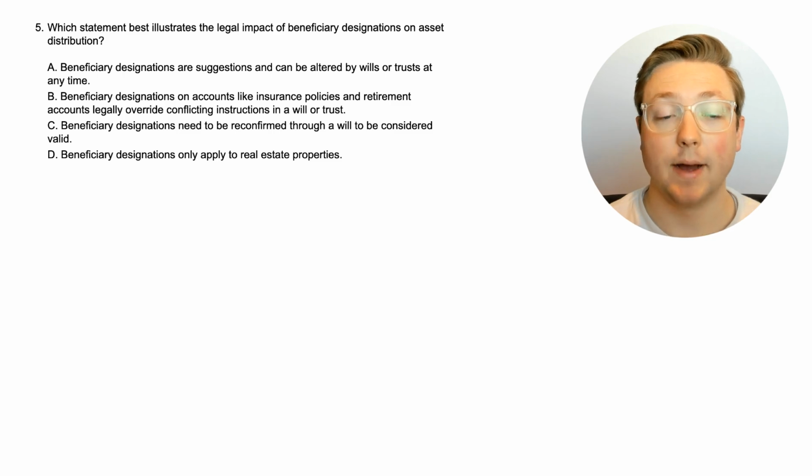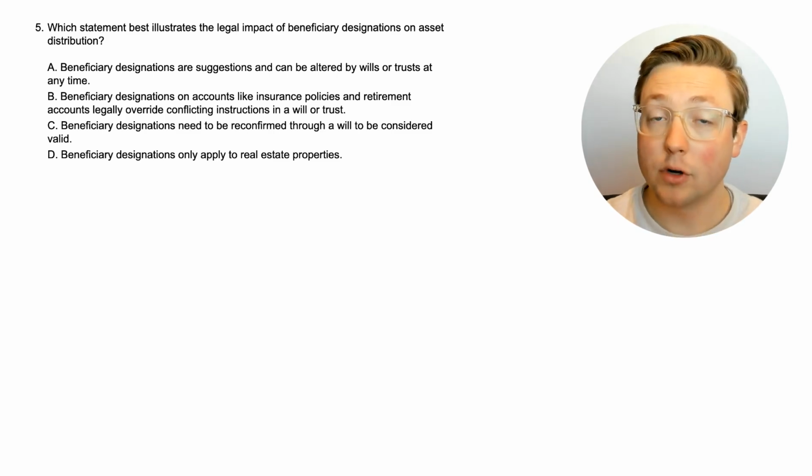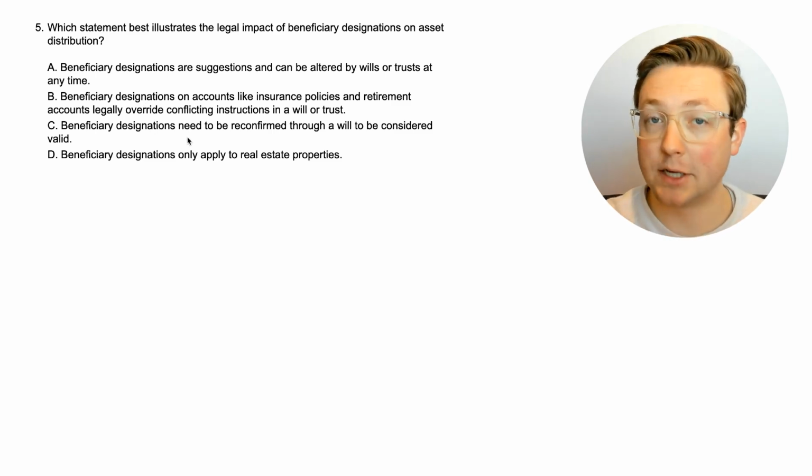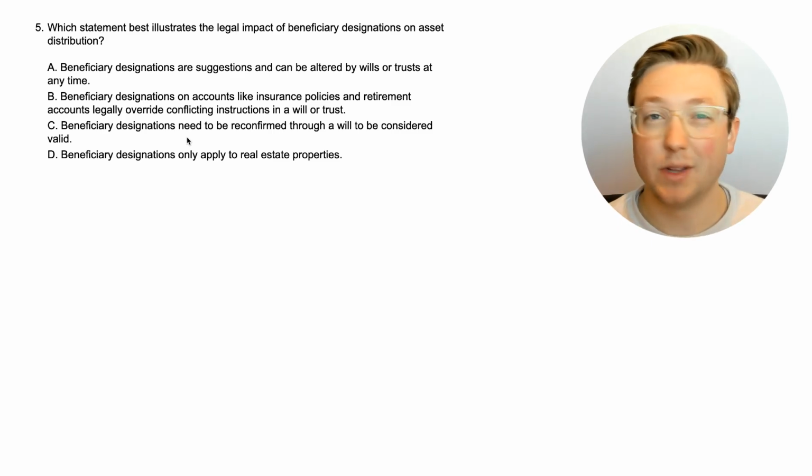Okay, here is question 5. Which statement best illustrates the legal impact of beneficiary designations on asset distribution? Okay, we've learned a lot about this stuff so far. So which of these do you think is true? Are beneficiary designations just suggestions, or are they overriding to the will or the trust? Do they need to be reconfirmed, like, need to make sure that it matches the will, or does it only really apply to real estate?